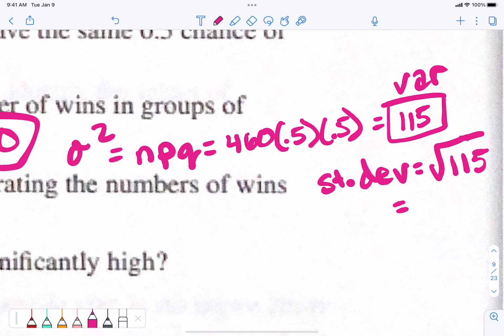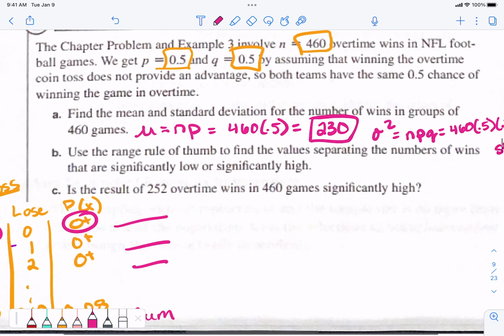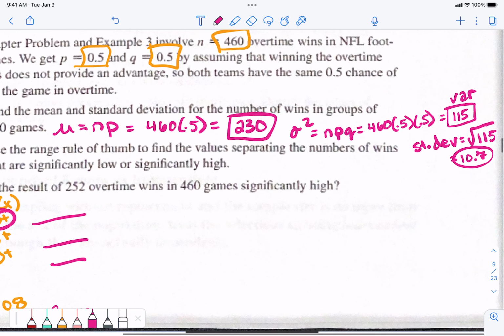What's the square root of 115? 10 point something. 10.7. Perfect. That is the standard deviation, 10.7. All right, now, given that information, I really don't ever use the variance to find anything other than to get to the standard deviation.